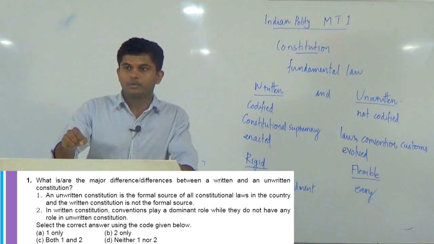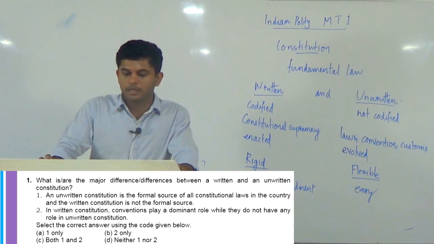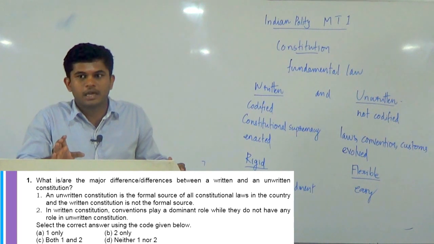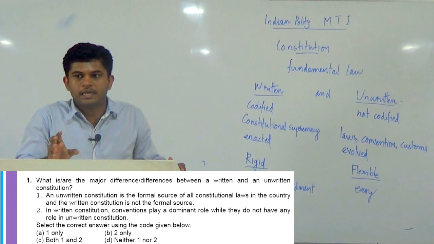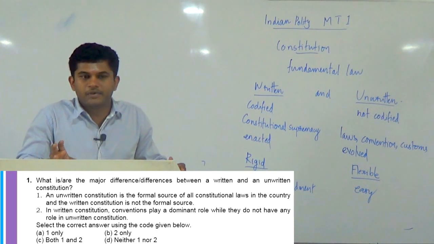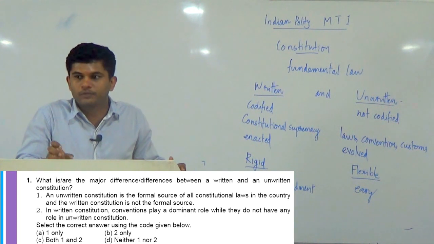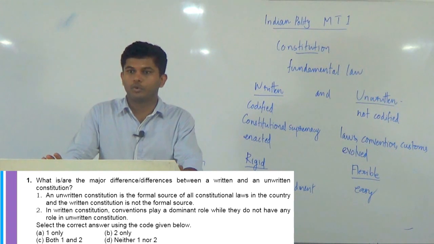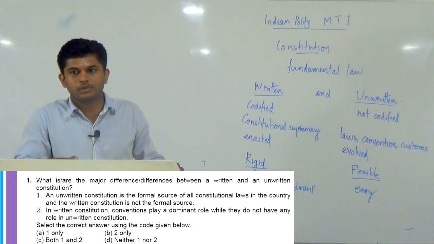What you have to remember from this is that UPSC usually interchanges the definitions or explanations of two statements, two subjects or two topics, and the question has followed the same approach.